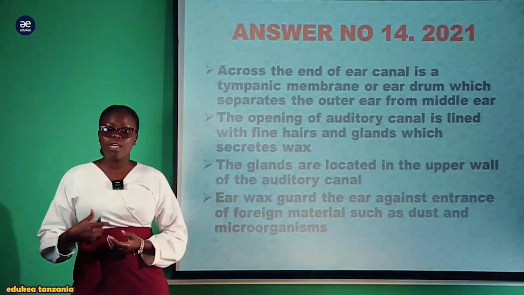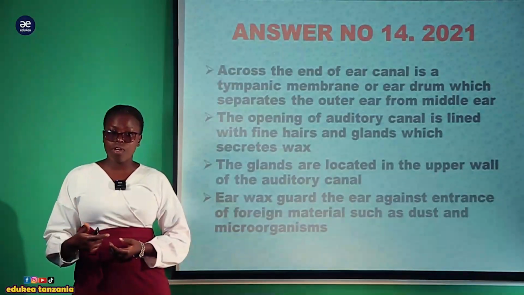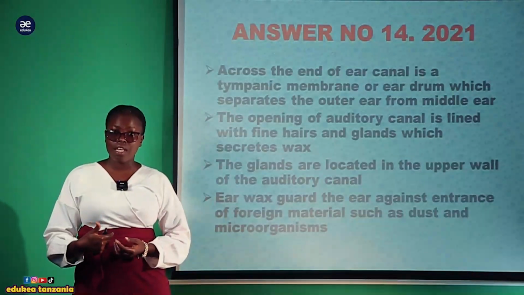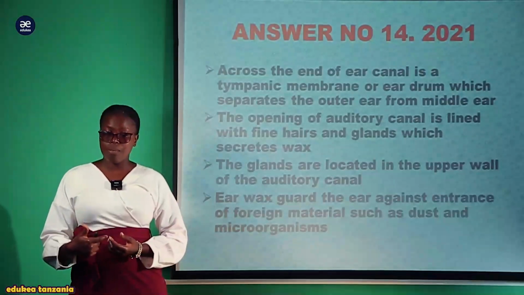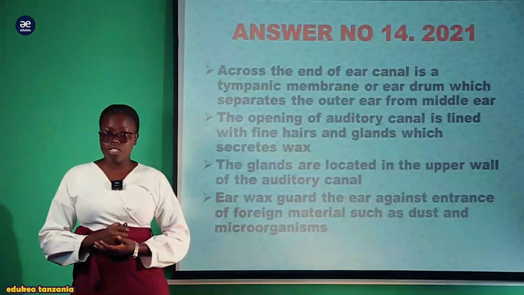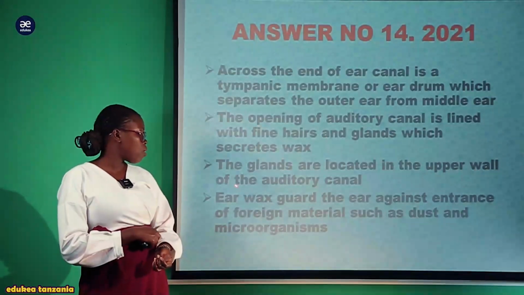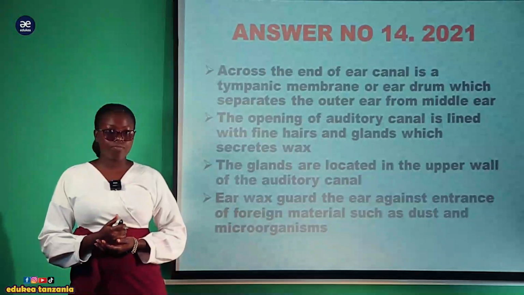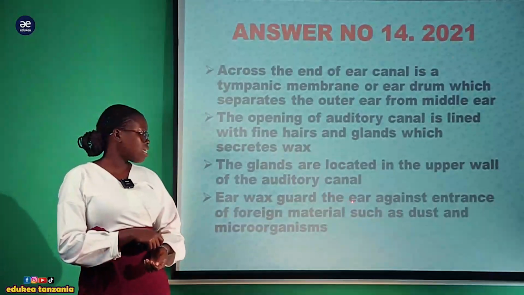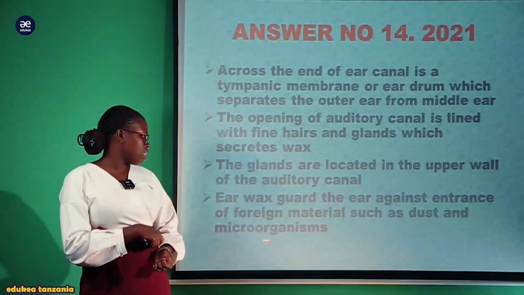Ile pale ni wax. Ule uchafu, ile wax kwa katika sikio kuna vinyweleo pamoja na mucus ambayo inasaidia katika secretion of the wax kwa ajili ya kuweza kutrap the dust pamoja na wadudu ambao wanajaribu kuweza kuingia kwenye sikio. So that is one of the protective mechanism of the hair. Vile vile the glands are located in the upper wall of the auditory canal. Earwax guard the ear against the entrance of foreign material such as dust and microorganisms.